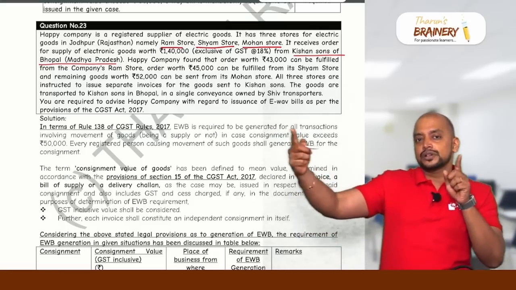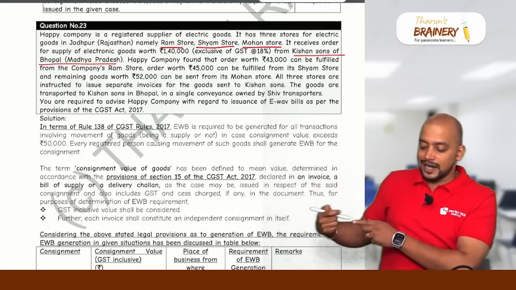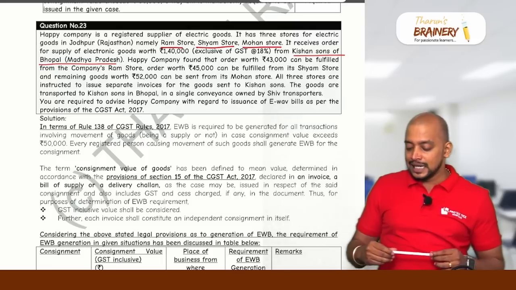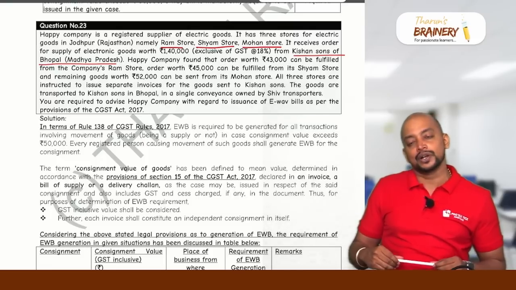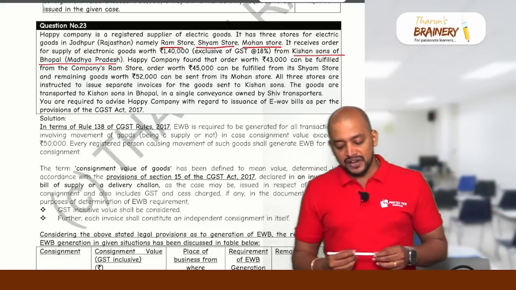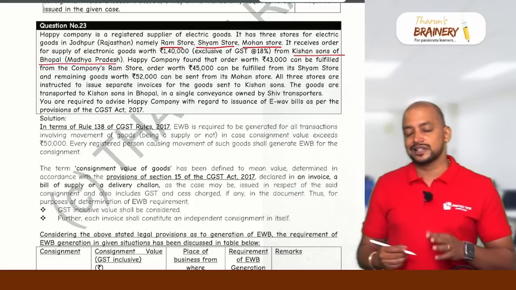So from the 3 stores, the goods are taken to the consignee. The goods are transported to Kishan Sons in Bhopal in a single conveyance owned by Shiv Transporters. You are required to advise Happy Company with regard to issuance of e-way bills as per the provisions of the CGST Act.